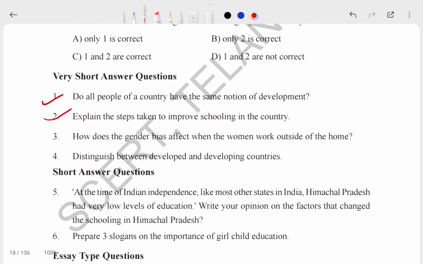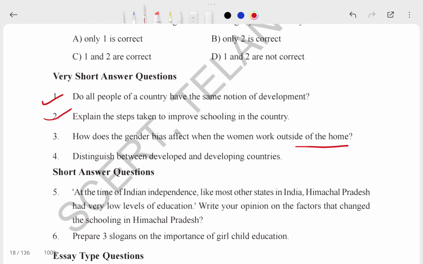And the government school situation is very, I don't want to talk about that, but let's see. So question number 3: how do gender biases affect women who work outside of the home? When women go out to work, they face a lot of problems, not a single problem, from families and societies, etc. There will be lots of problems.